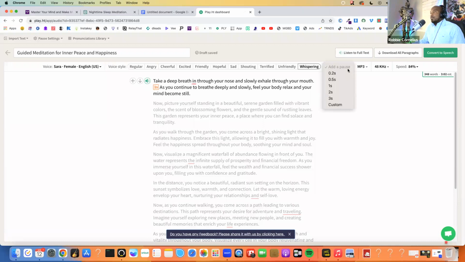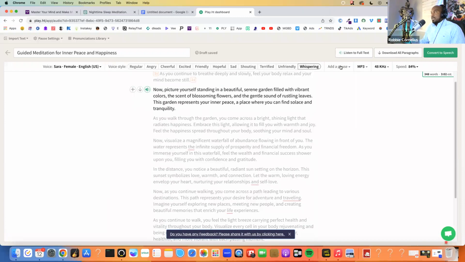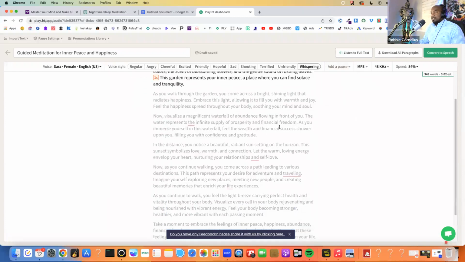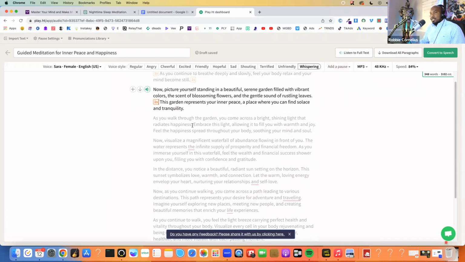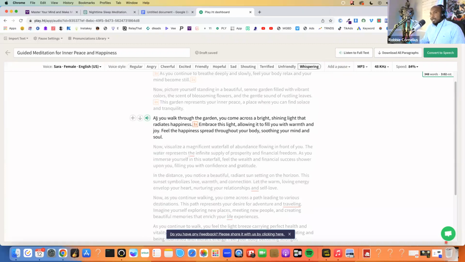Because I kind of know where I want these pauses to be, I'm going to add an extra pause after every period that I can, not every one, but as many as I think it'll take to create the sound that I'm looking for. As you walk through the garden, you come across a bright, shining light that radiates happiness.